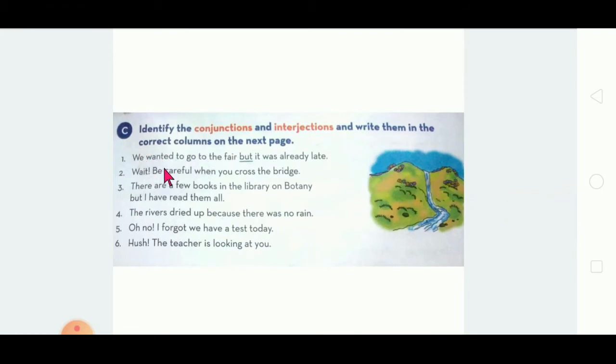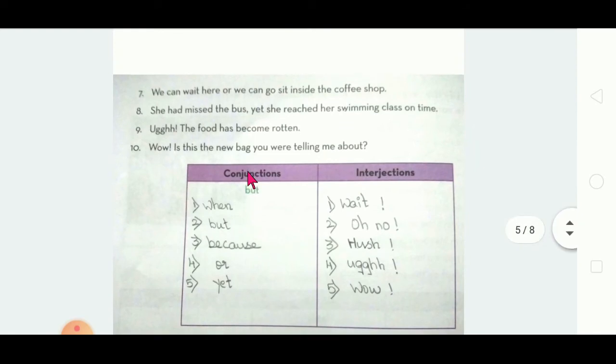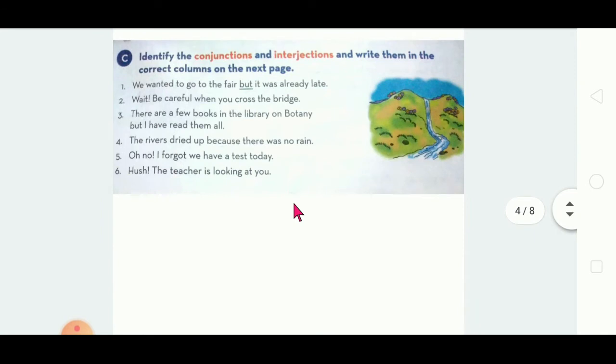We wanted to go to the fair, but it was already late. Okay. See, interjection is not given in this. Interjection means emotional words, expression words with the exclamatory mark, and it is not given. So, what is the conjunction? Already they have done this first question for you. So, but is a conjunction. See, they have written but. Good.